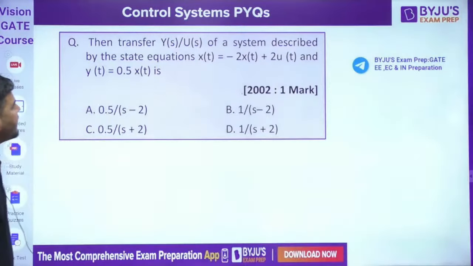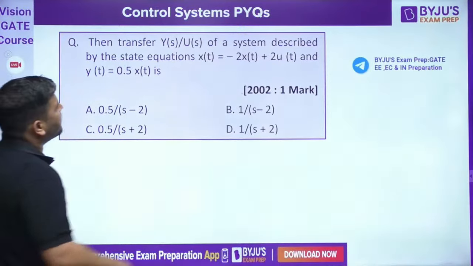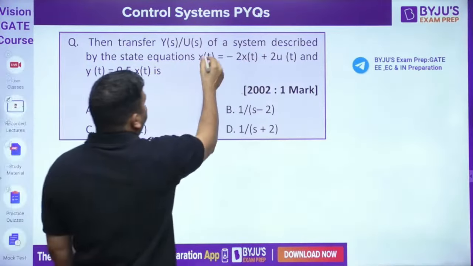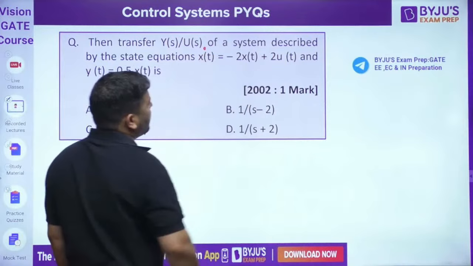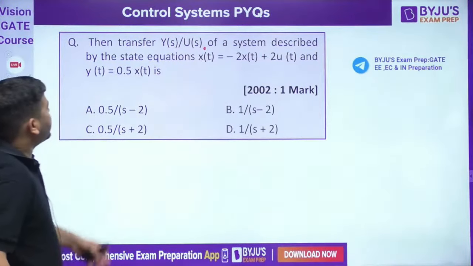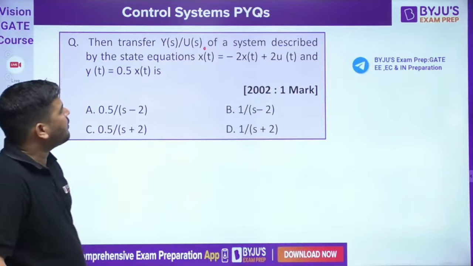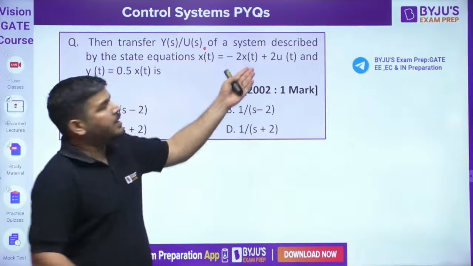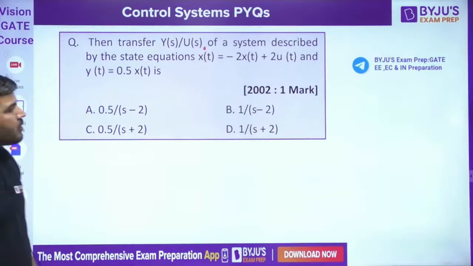The next question on your screen is this. We have the transfer function Y(s) upon U(s) of a system described by the equation. So we have this state equation, x dot t is equal to minus 2x(t) plus 2u(t). Okay, this is state equation and this is output equation. We need to find the transfer function. So how to calculate the transfer function? Easily you can take the Laplace transform and you can calculate the transfer function.